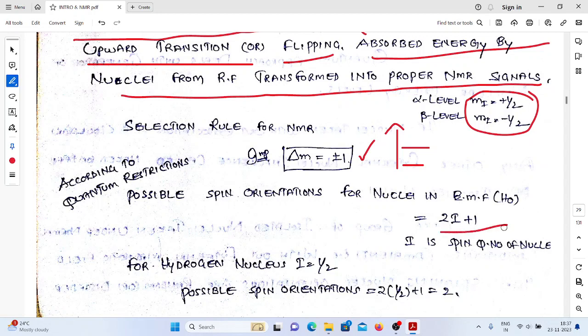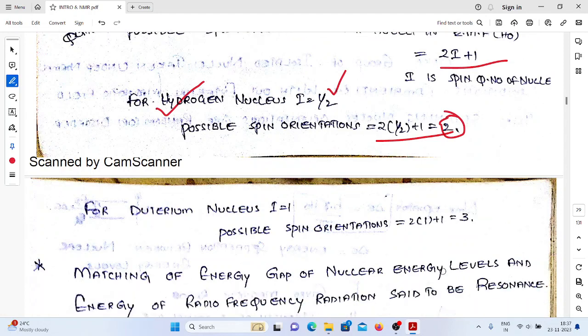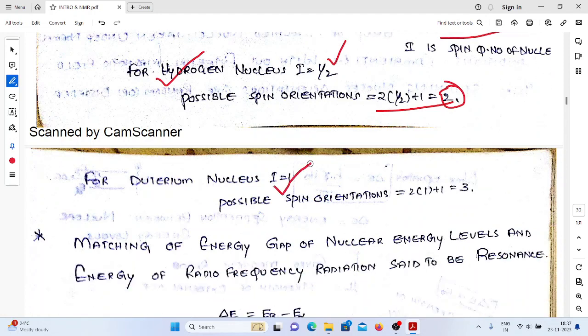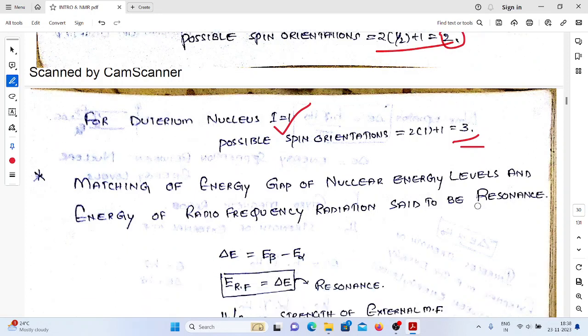The number of possible spin orientations, or the number of possible energy levels generated, is represented by 2I plus 1. See, in case of hydrogen, I value is 1 by 2. That's why the magnetic spin orientations are 2. So we will get 2 energy levels. In case of deuterium, I equal to 1. So you will get 3 energy levels.